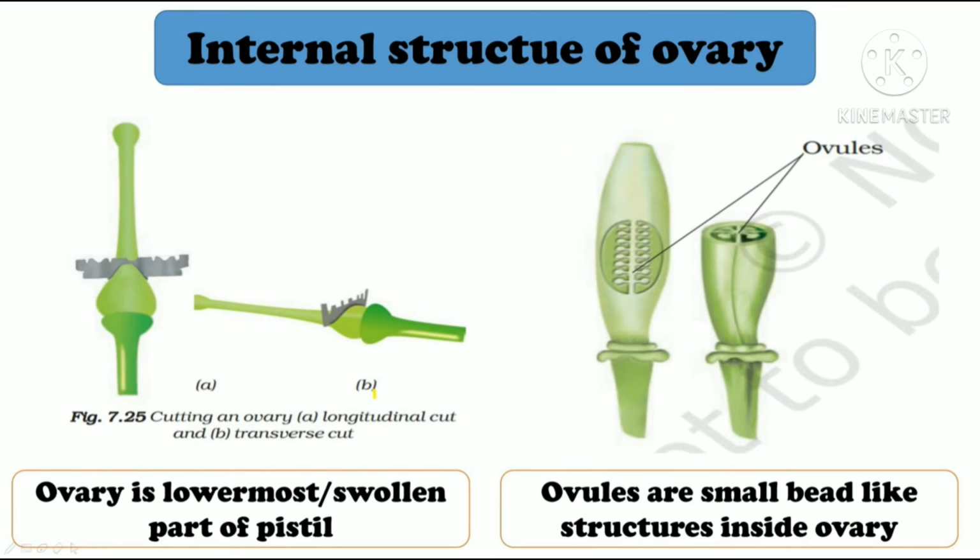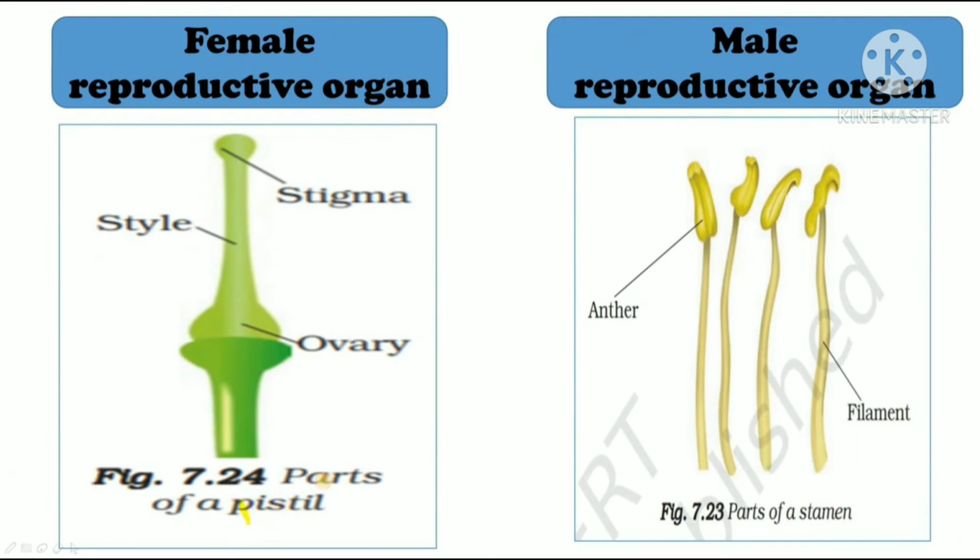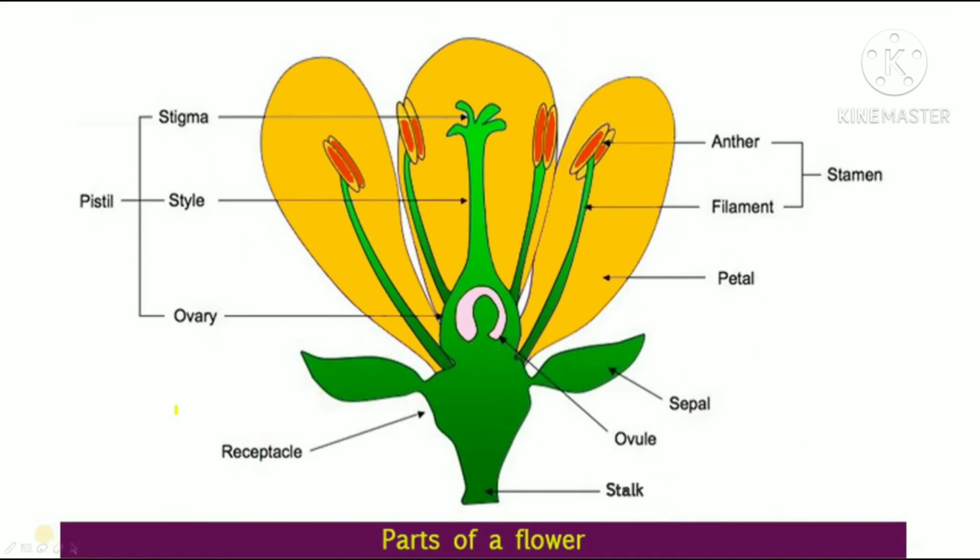Okay, we will now study about ovary. Ovary is the lowermost or swollen part of pistil. This is ovary, right? And if you cut open this ovary, you will notice that there are small bead-like structures inside ovary. These small bead-like structures are called ovules, alright? Okay, so now we know that pistil is the female reproductive part. It consists of stigma, style and ovary. And stamen is the male reproductive part and it consists of anther and filament. Alright. Now we have understood the parts of flower.